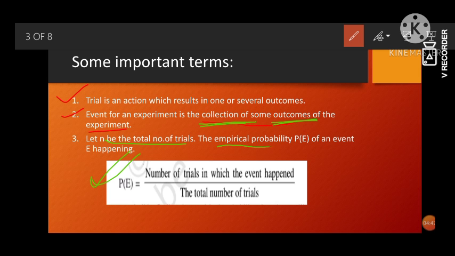And the empirical formula P(E), probability of the event. This P stands for probability and E stands for event. So probability of an event E happening is the number of trials in which the event happened divided by the total number of trials. So this is the mathematical expression to find the probability.